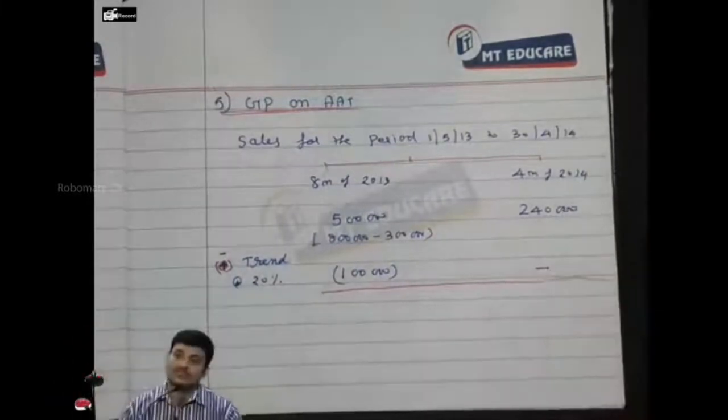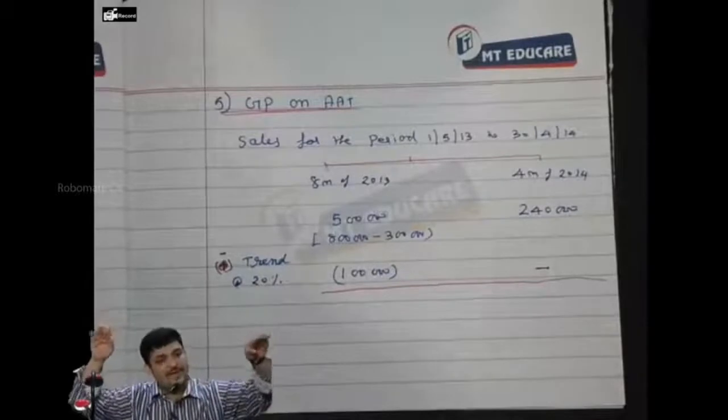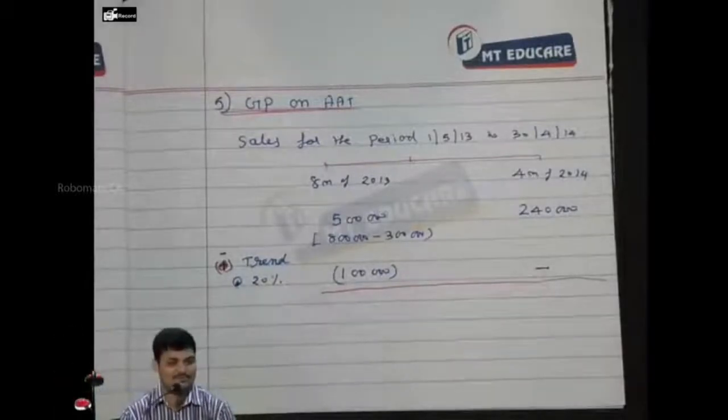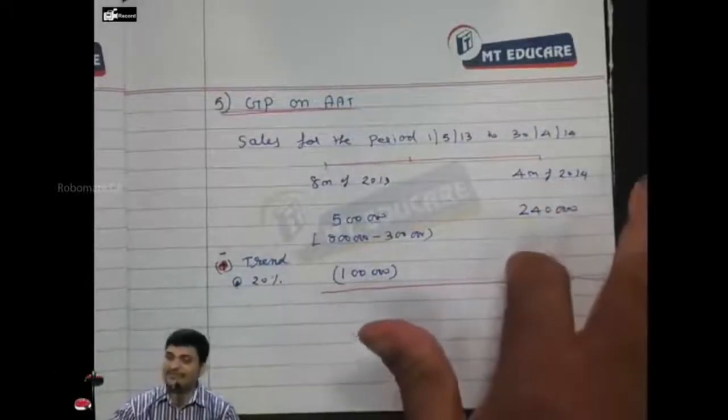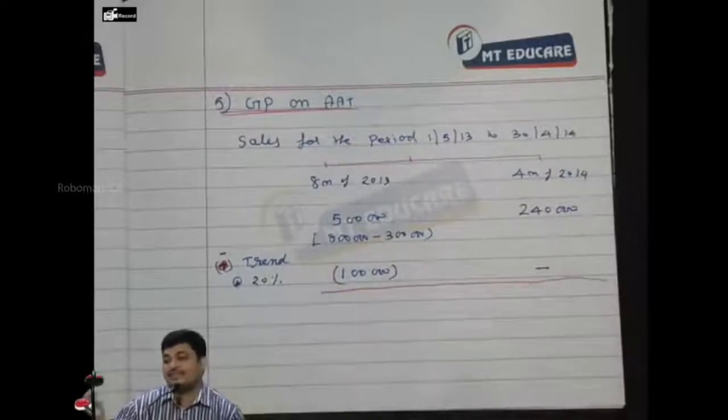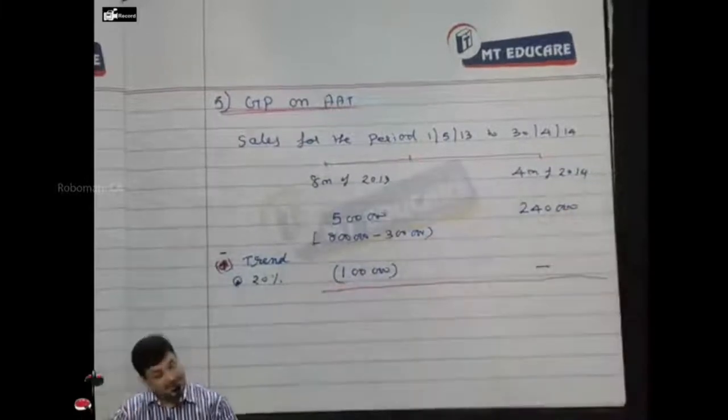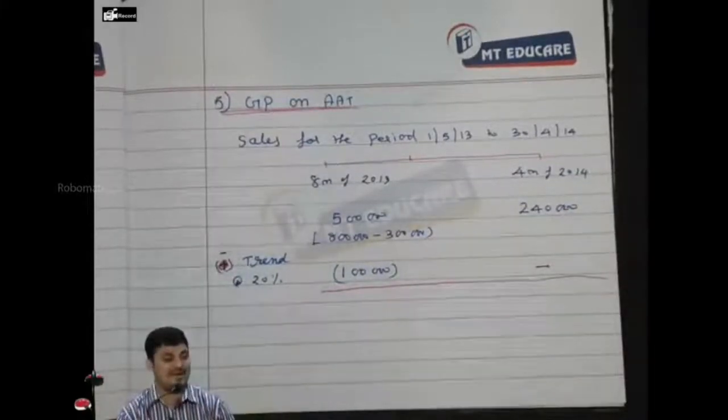This sale is reduced sales or the normal sales which we have to reduce? Is it reduced sales or normal sale from which we should apply the trend? It is already reduced. This is already trend adjusted. Based on this 2,40,000 only we found out trend, correct?